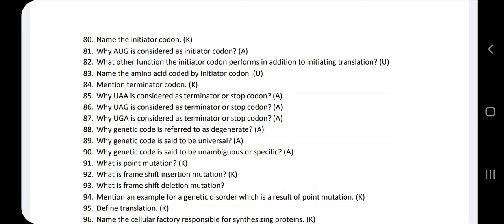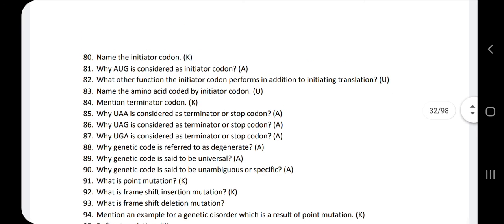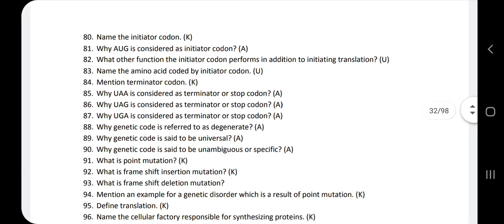Next, 83rd question. Name the amino acid coded by initiator codon. The initiator codon is AUG. So that AUG will always code for methionine.